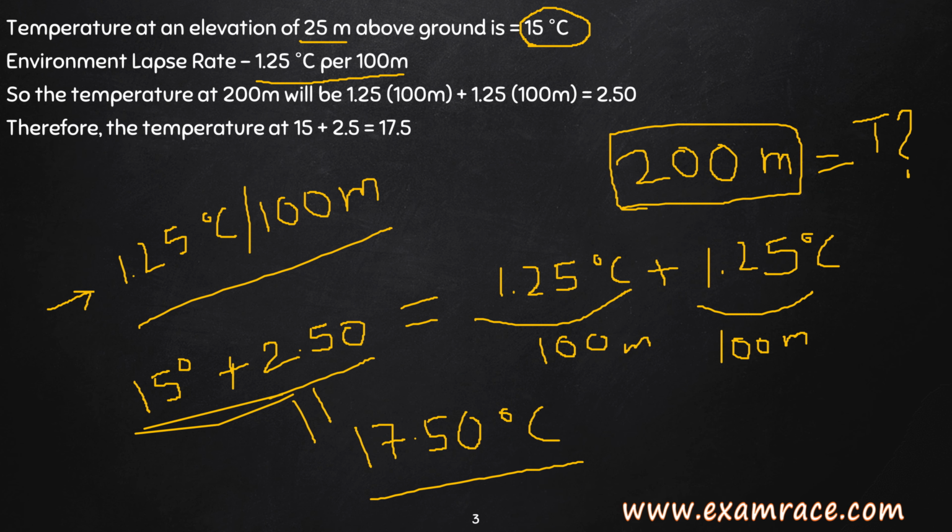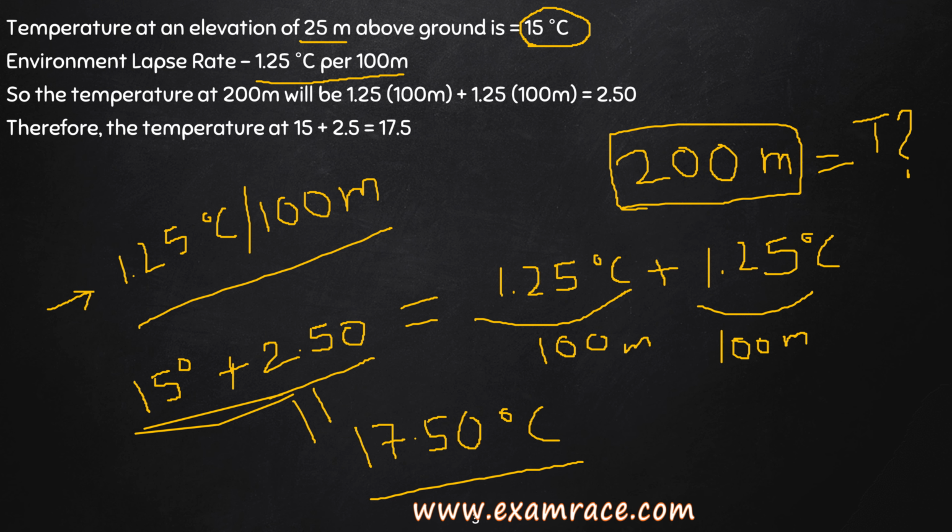So in this question, what is given is that the temperature at an elevation of 25 meter above ground is 15 degrees Celsius. Okay. And in this question the ELR is 1.25 degrees Celsius per 100 meter.